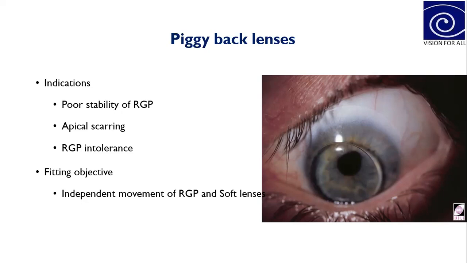So accordingly you have to order two different lenses in this piggyback lens system. Okay, movement on the eye.